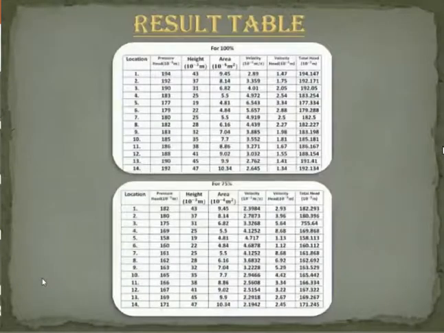So this is the result table for the 100% flow rate and 75% flow rate. In the result table, we calculate area, velocity head, and the total head with the help of the above observations. And this shows that the major variation occurs at the throat, as the area decreases and then increases. Next slide.